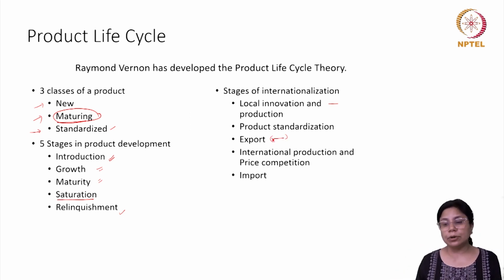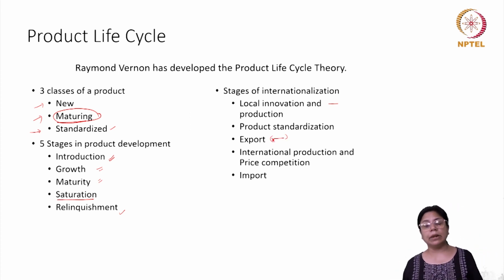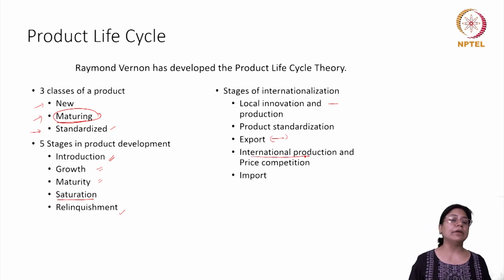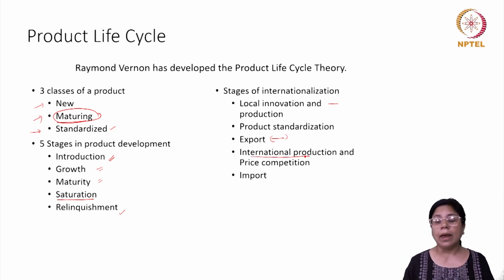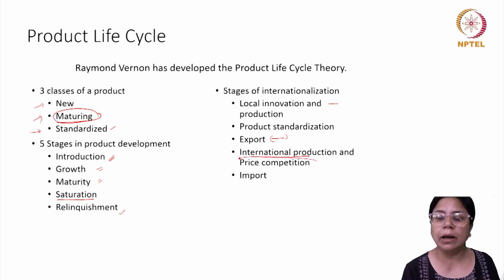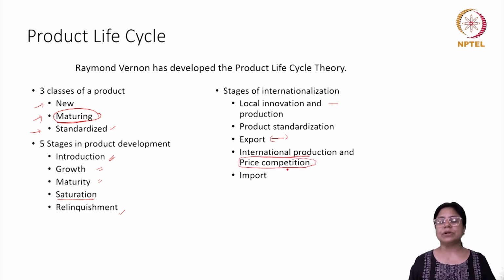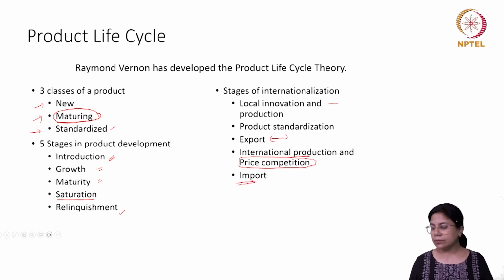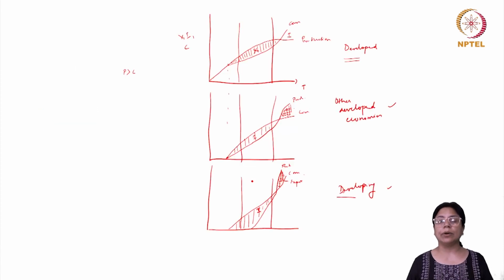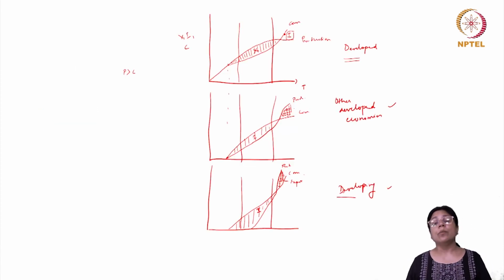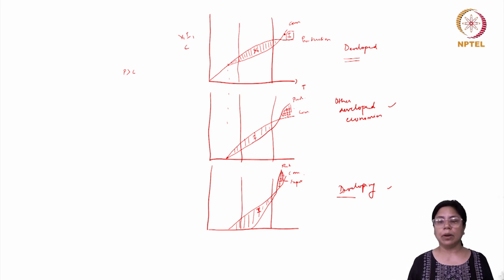Now it has been exported to the other markets. There is a possibility that at a later stage, international production will begin to emerge, like we have seen in the case of the other advanced economies and the developing economies also. Here the focus will in fact initially become price competition. And lastly, the initial economy which introduced the product will now be importing. So here you see that the first economy which introduced the product, was producing and exporting it for a very long time, is now importing the particular product.